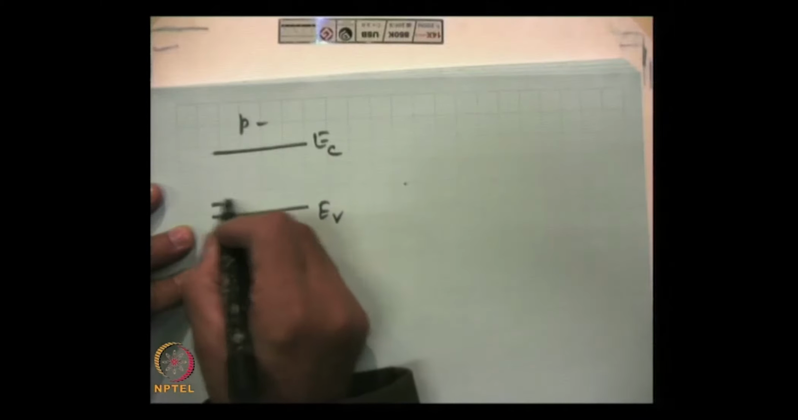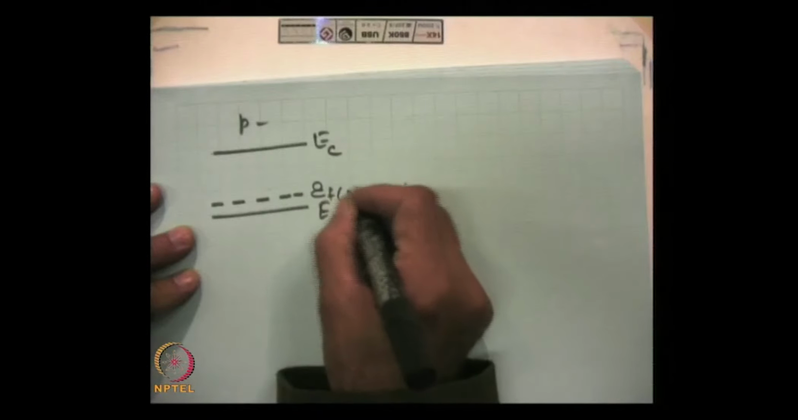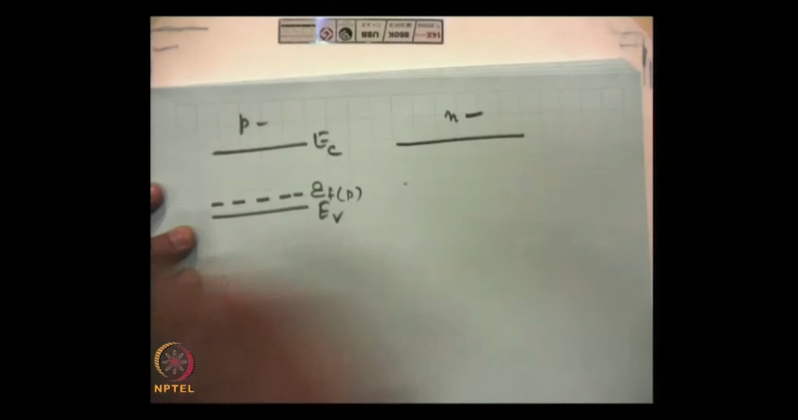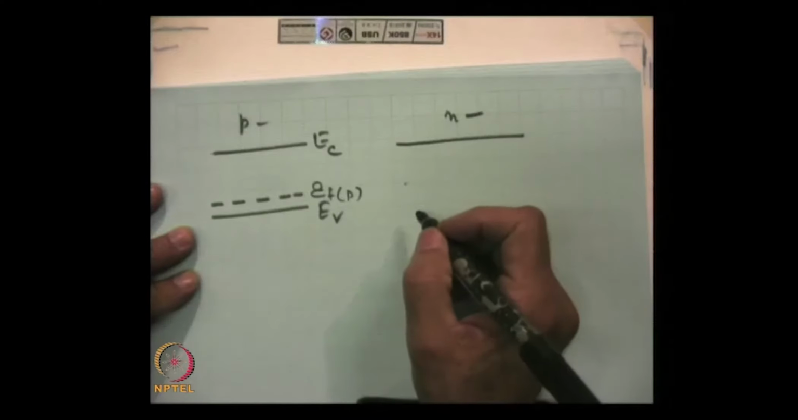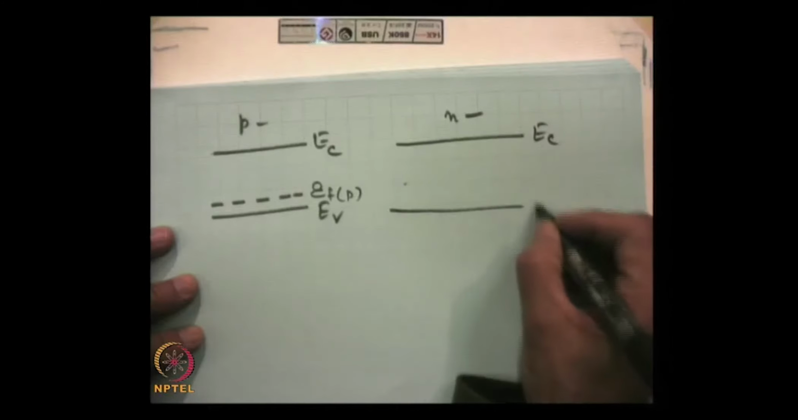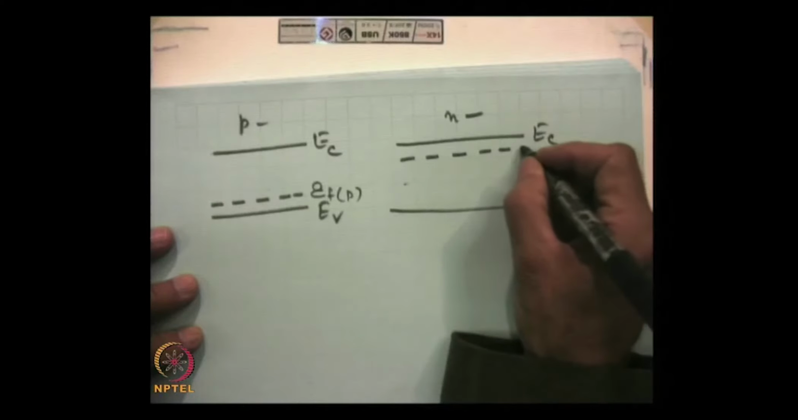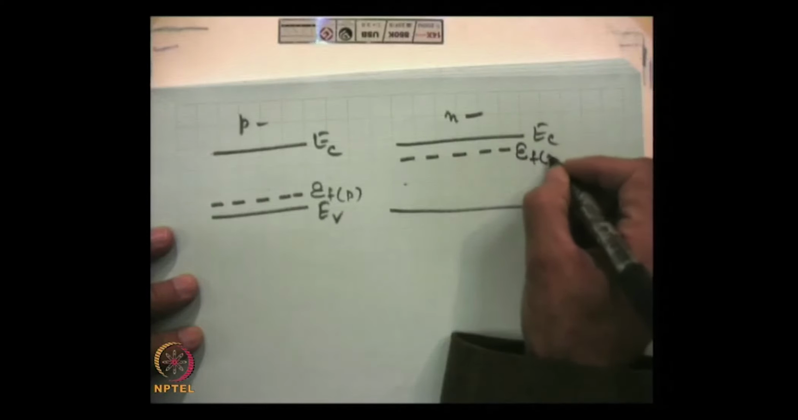So, here is the p semiconductor, and this is the Fermi level for the p type material. Similarly, here is the n semiconductor when they are separate. This is this position when they are separate, and this is Ec, Ev, and this is the Fermi level for the n type material.